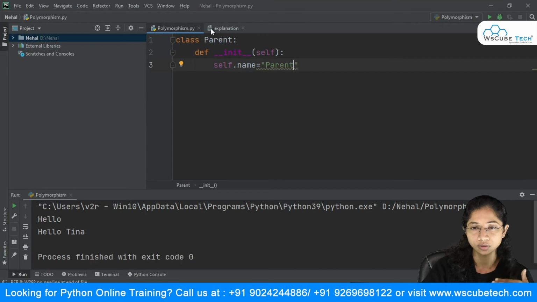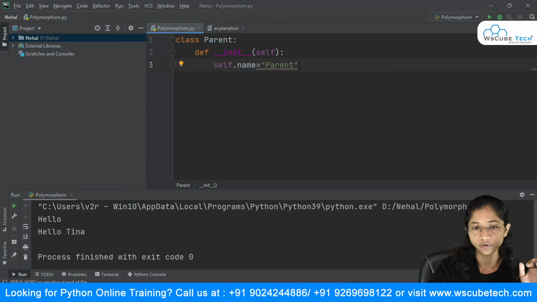I'm just giving the value as is to my variable. Now I will create another class, class Child, which is inheriting the properties of Parent. I declare the variable in it, giving the same variable name, and this time I pass the value as child.